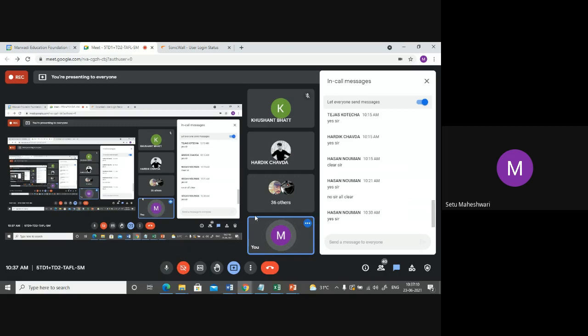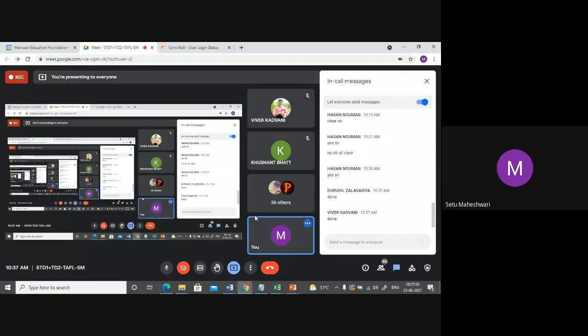Anybody who has done this? Yes, sir. Done. Good. What about others? Type Done in the chat box if you have finished. Dhruv has done. Hardik has done. Vivek has done. Yatin has done. Ghazi Abbas has done. Sanjay has done. Very good. Manan has done.